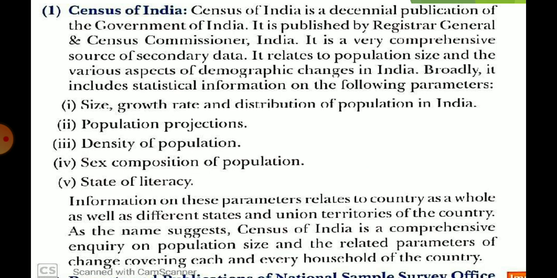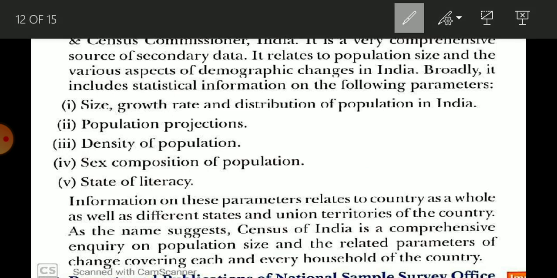Census of India is a very comprehensive source of secondary data. It is related to population size and various aspects of demographic change in India. Now what is demographic change? Demography is related to population. Whatever changes occur in population, that is the subject matter of Census of India. Broadly it includes these five parameters.